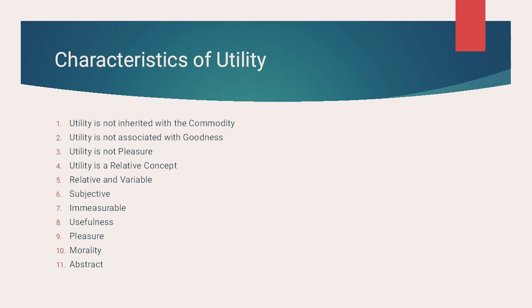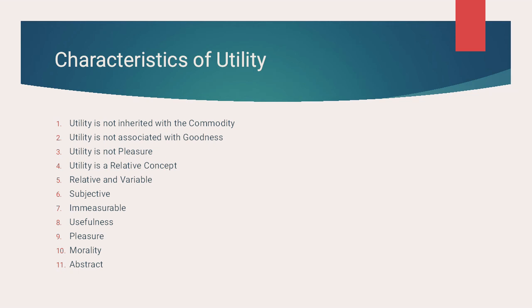For example, a person gets more utility from wine, but another person who does not drink that wine won't get utility. Poor people get more utility from the consumption of rotis, or by just getting 100 rupees they get utility out of it.